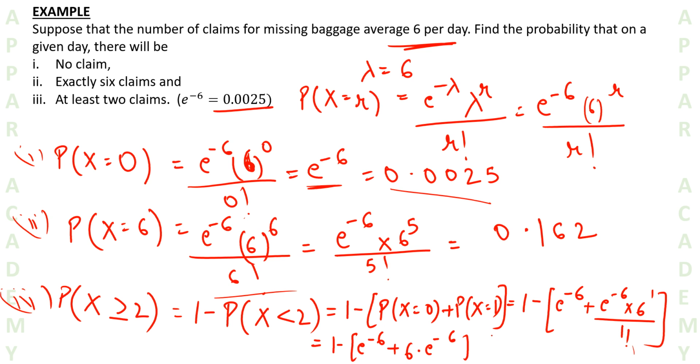So this simply becomes 1 minus 7 into e to the power minus 6, and this value is equal to 0.9825. I've already computed this value, so I've written it directly, but you can also solve this out. So like this we can compute all the probabilities, whatever probabilities are required.